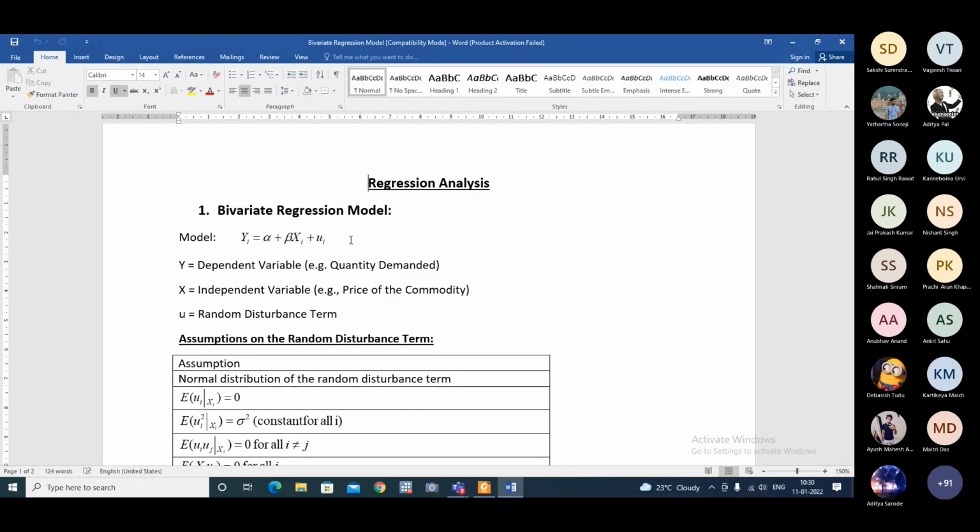When we use time series data, we use the subscript t. And for panel data, we use the subscript it. Basically, in panel data, both dimensions are captured.